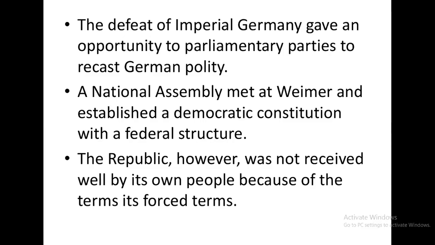But this Weimar Republic was not accepted by the people, because they felt whatever terms and conditions were written in that constitution were forced terms. The people were not willing to accept those terms.